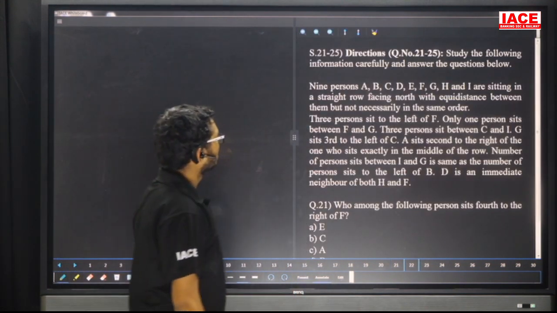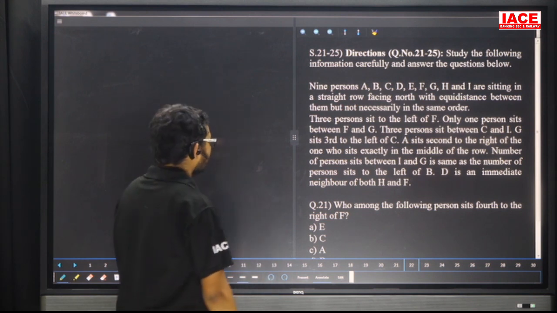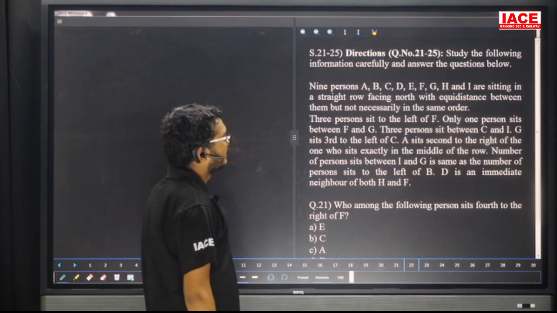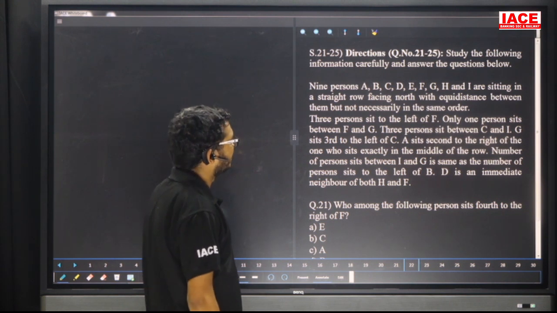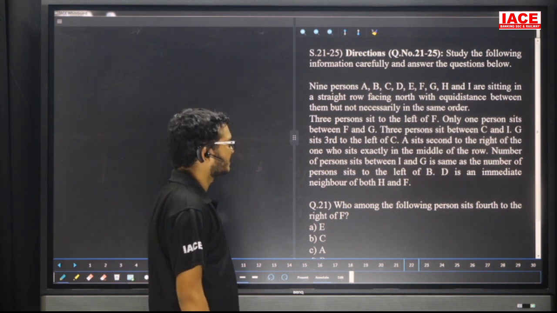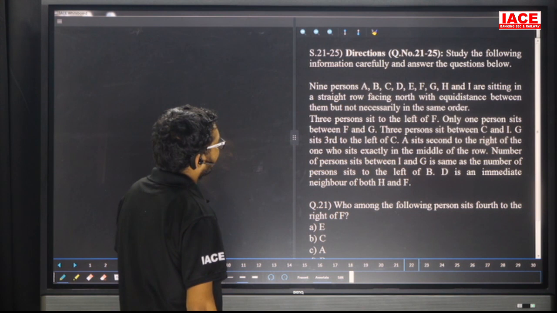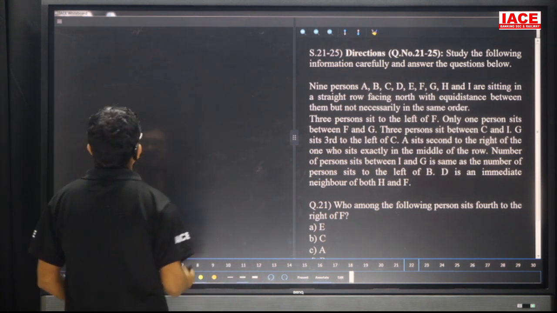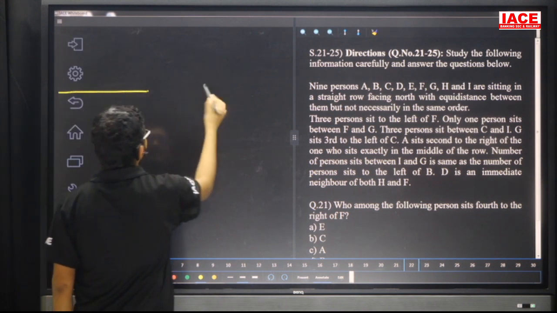Question number 21 to 25, friends, check. Nine persons, A to I, are sitting in a straight row facing north with equal distance between them, but not necessarily in the same order. So friends, totally here we have 9 members facing north. Now, 3 sits to the left of here. Friends, take here, total 9 members.